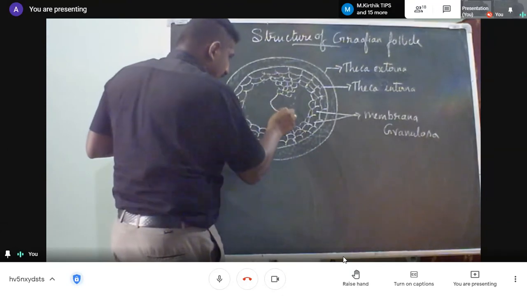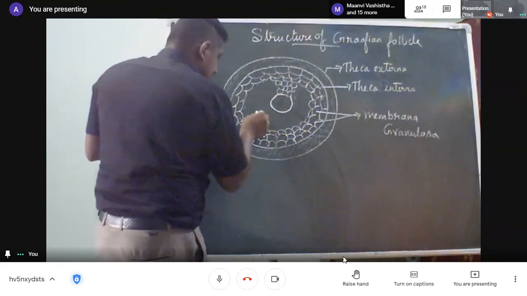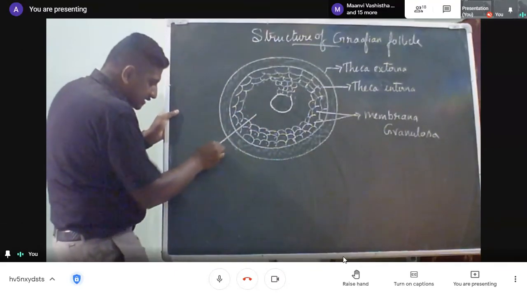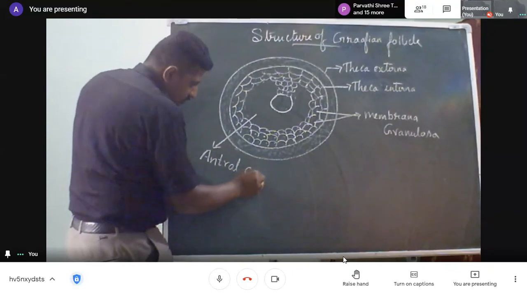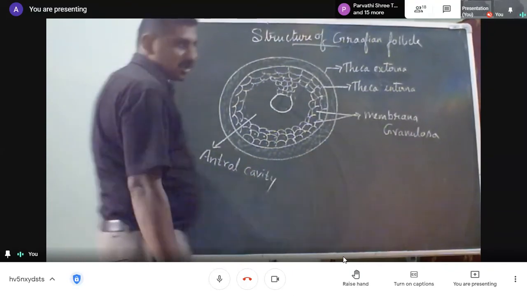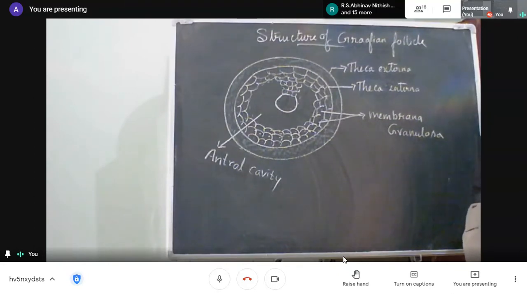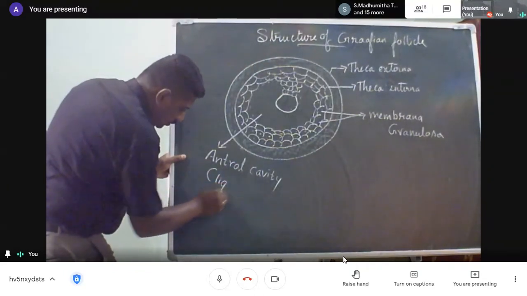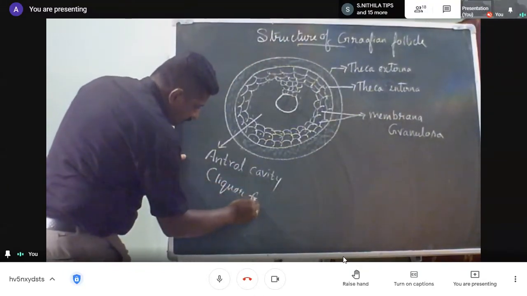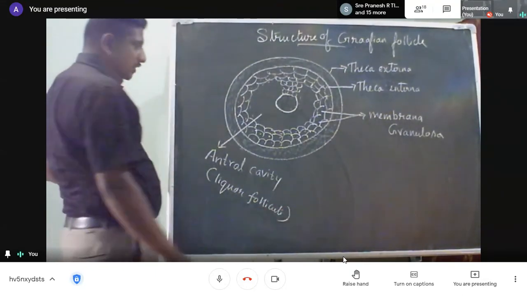Next, we have one important structure here. This cavity is called the antral cavity. The antral cavity will store a lot of fluid. What is the fluid called? Liquor folliculi. It's the fluid which is stored here.